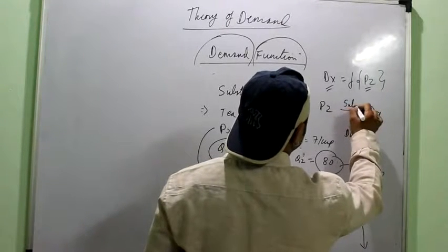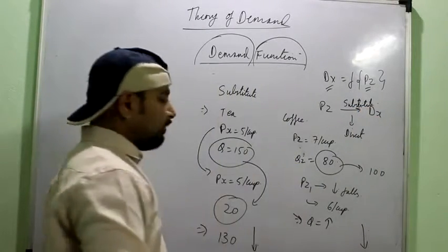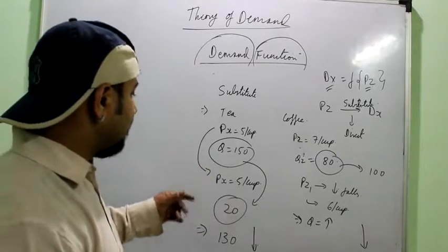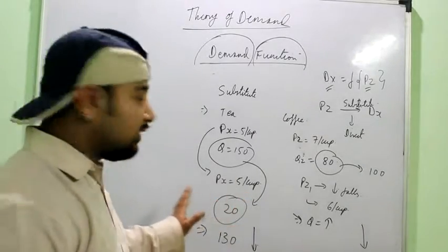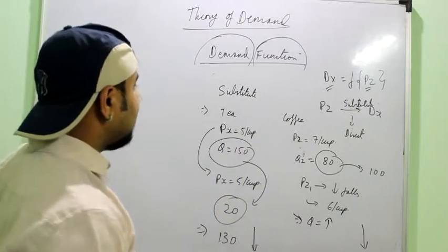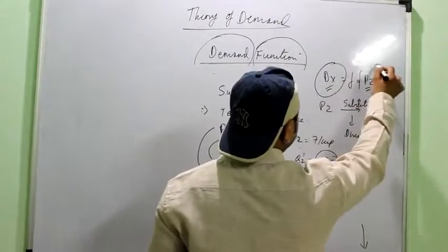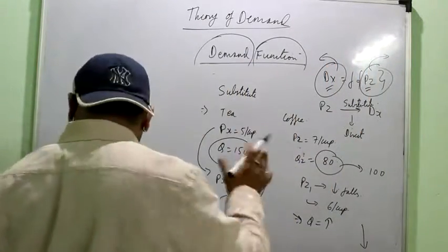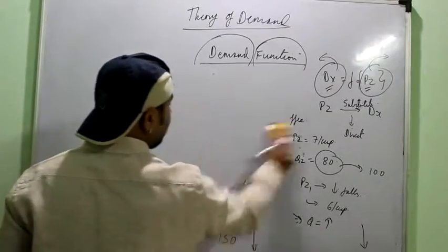When pz is the price of a substitute good, it means that if there is a fall in the price of, say, the same example, the price of coffee, the demand for tea will also fall. Same direction, direct relation between the two goods, the price and the demand. Again and again I am repeating that you have to remember that you are studying this: demand is of a different good and price is of a different good, right? Otherwise you might get confused during the question and answers. So take notice of this point.